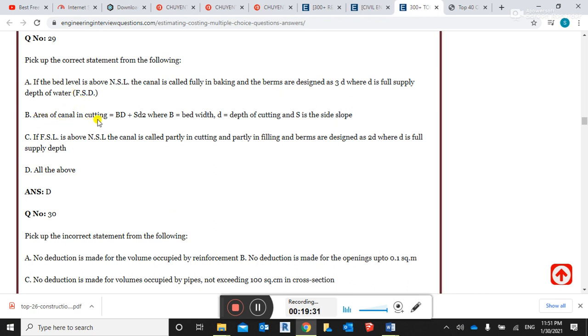Area of the canal in cutting equals BD plus SD square, where B is the bed width, D is the depth of cutting and S is the side slope. This is correct. If FSL is above the NSL, the canal is called partly in cutting and partially in filling, and the berms are designed as 2D, where D is the full supply depth. Guys, our right answer is all of the above.